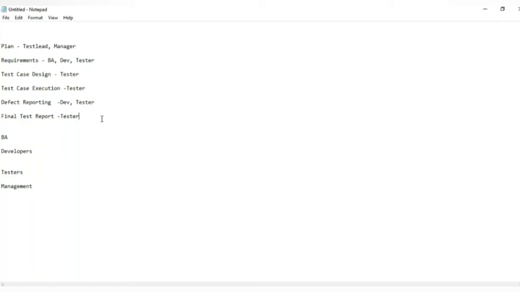Even here, the same thing. So the final test reports will be generated by the test lead or the manager, test manager or development manager, whoever is responsible for that.